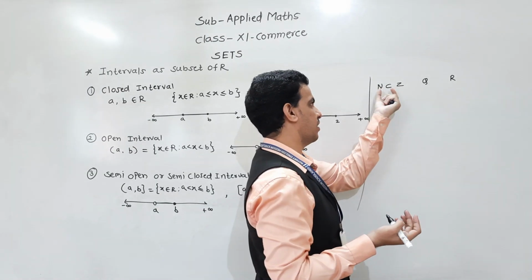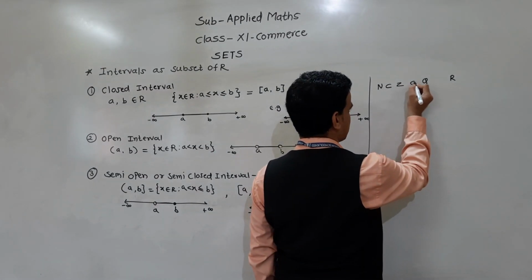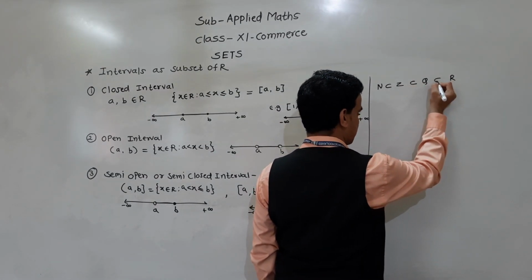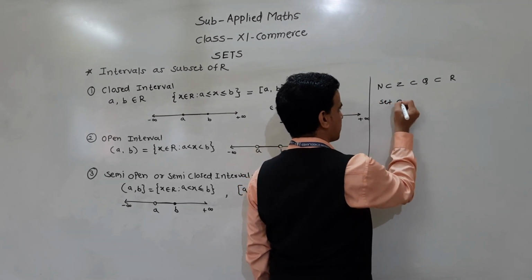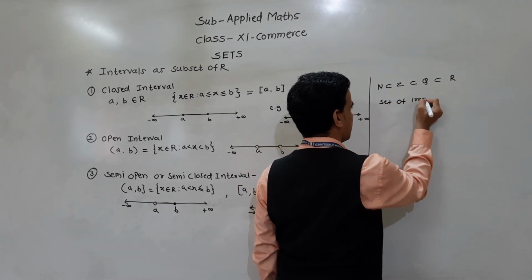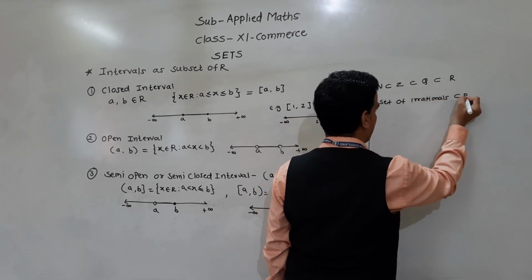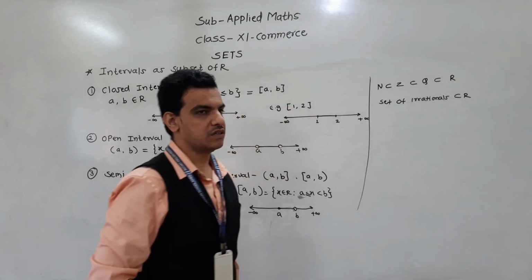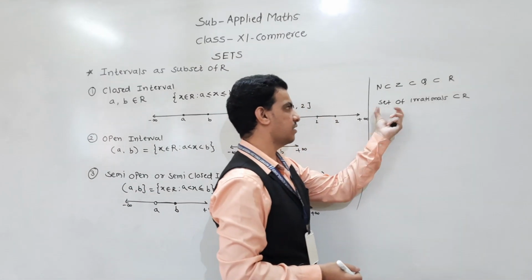Similarly, Z is a proper subset of Q, and Q is a proper subset of R. And the set of irrationals is a subset of R. You can take this as a remark.